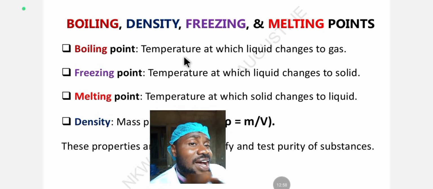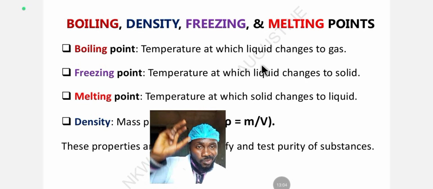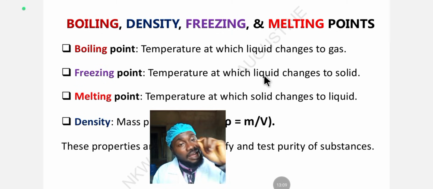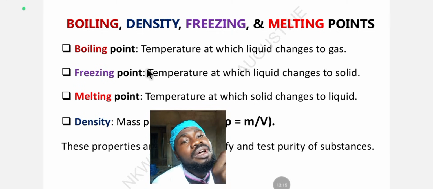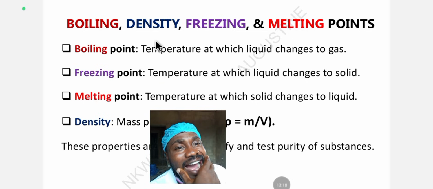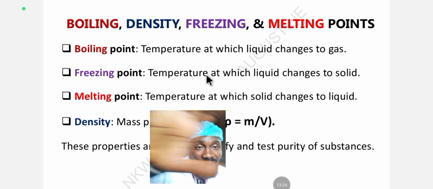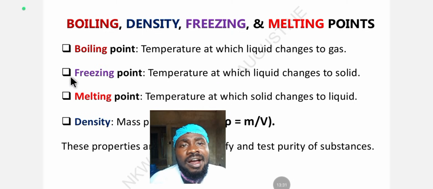Boiling point can be defined as the temperature at which a liquid changes to gas. That's the temperature at which the liquid turns to gas. This happens when the saturated vapor pressure in the liquid equals the external or environmental pressure. So the liquid turns to gas. That's what boiling point is.